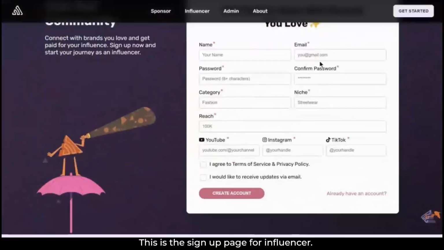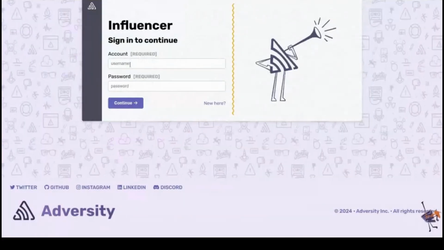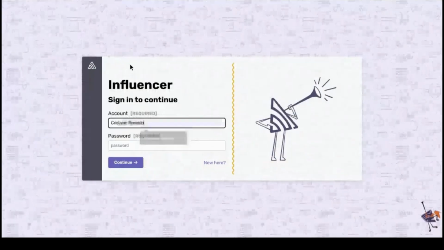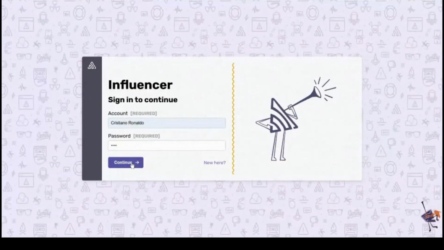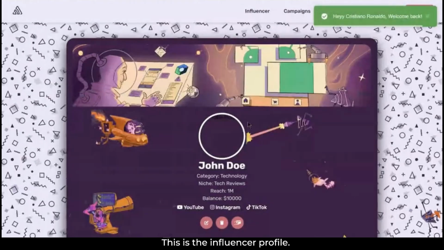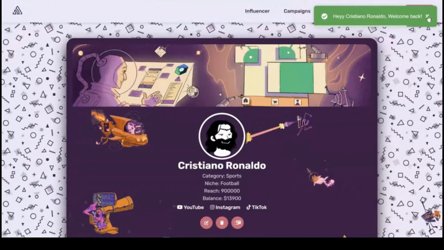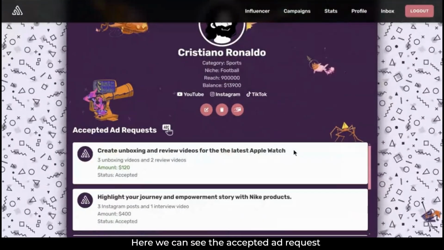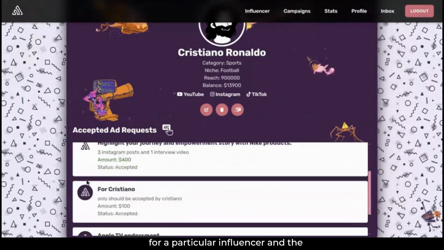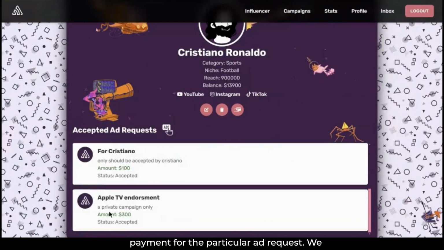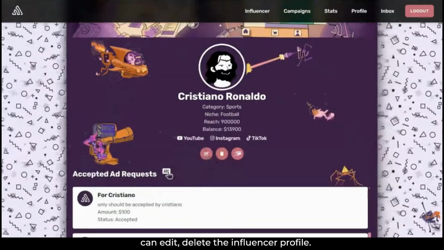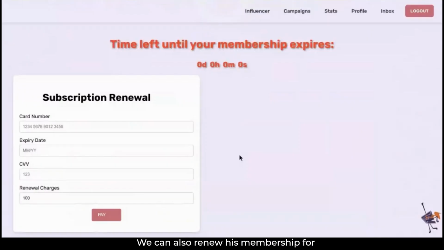This is the sign up page for influencer. This is the influencer profile. Here we can see the accepted ad request for a particular influencer and the payment for the particular ad request. We can edit, delete the influencer profile. We can also renew his membership.